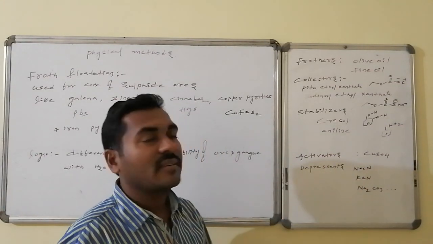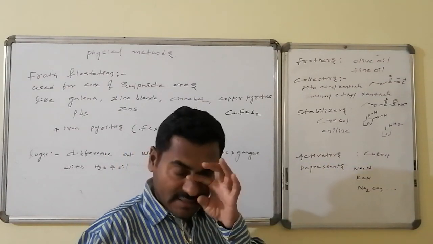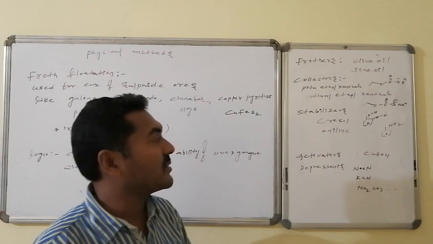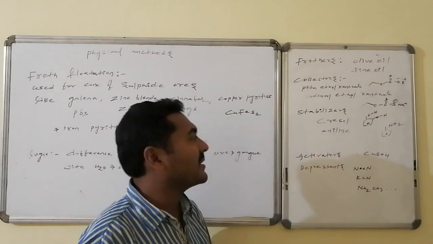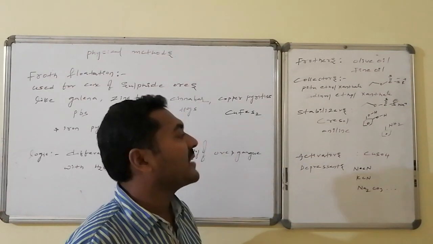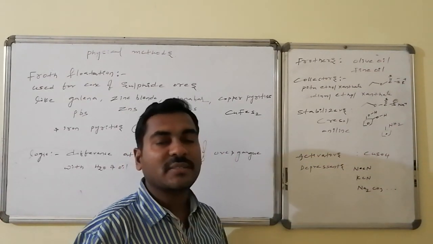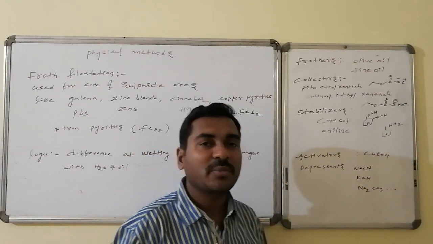Cresol, that is dihydroxy benzenes: ortho-dihydroxy, meta-dihydroxy, and para-dihydroxy benzenes are said to be the cresols, orthocresol, metacresol, as well as paracresol. Anything can be used. Followed by aniline, that is aminobenzene, and the activators. To make the process active, we are using certain external substances, said to be the activators.